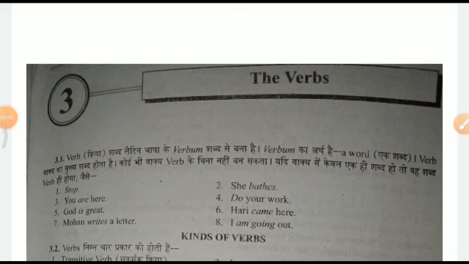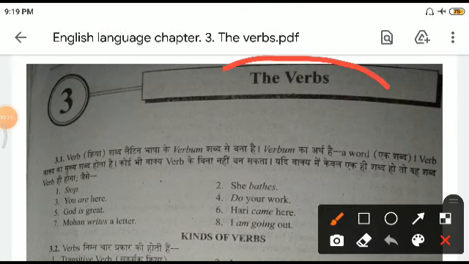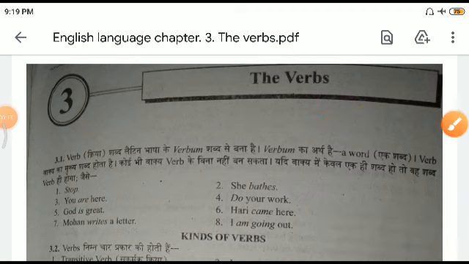We are still on English grammar, and today we will be studying the third chapter, which is verbs. Children, let me tell you that verbs are perhaps the most important thing as far as English grammar is concerned, because they do not only stand as single words, they inculcate the meaning and affect the entire mood of the sentence.